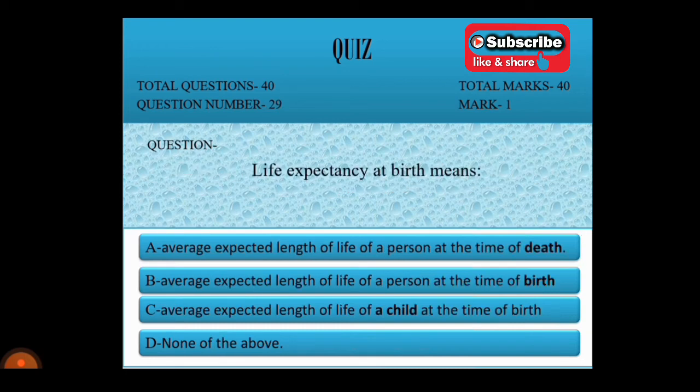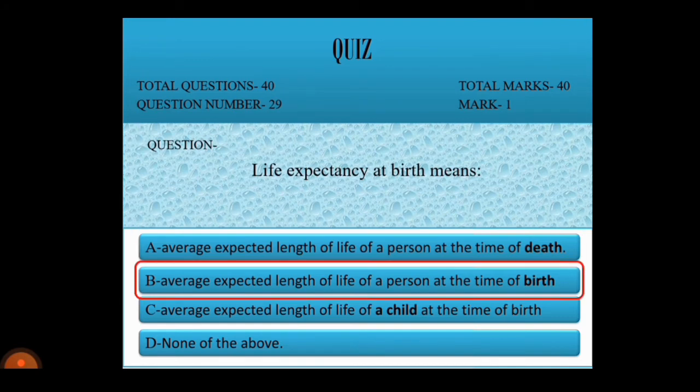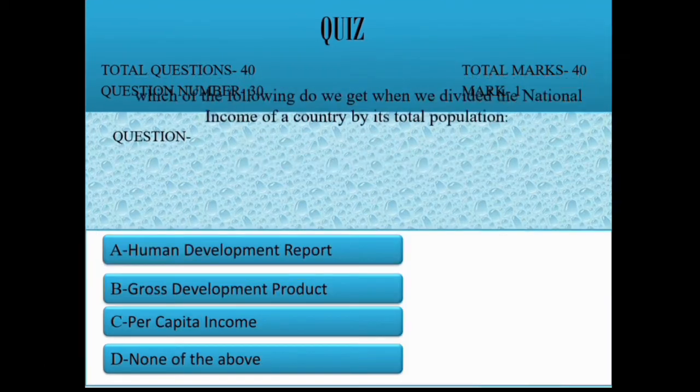Question 29. Life expectancy at birth means. Option A, average expected length of the life of a person at the time of death. B, average expected length of the life of a person at the time of birth. C, average expected length of the child at the time of birth. D, none of these. Correct option is B, average expected length of the life of a person at the time of birth.